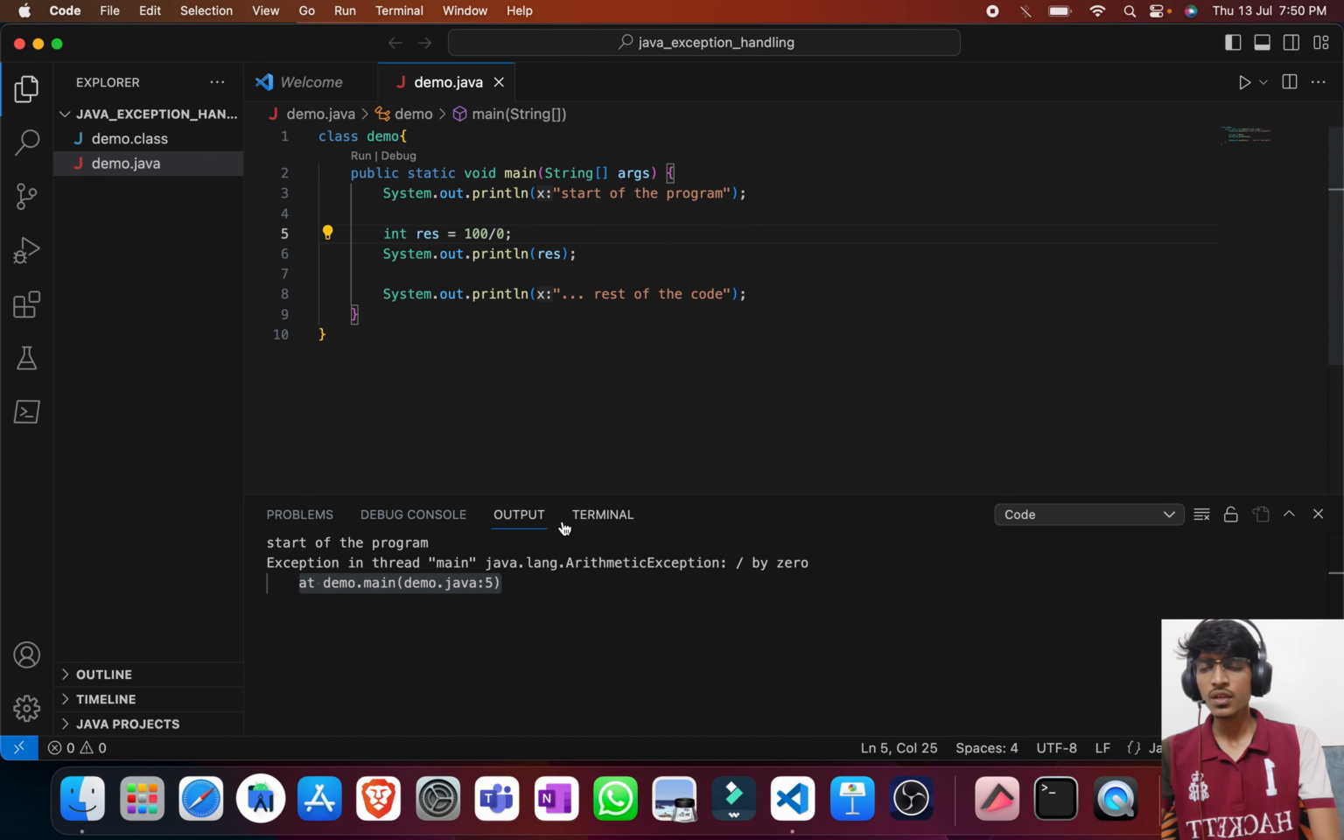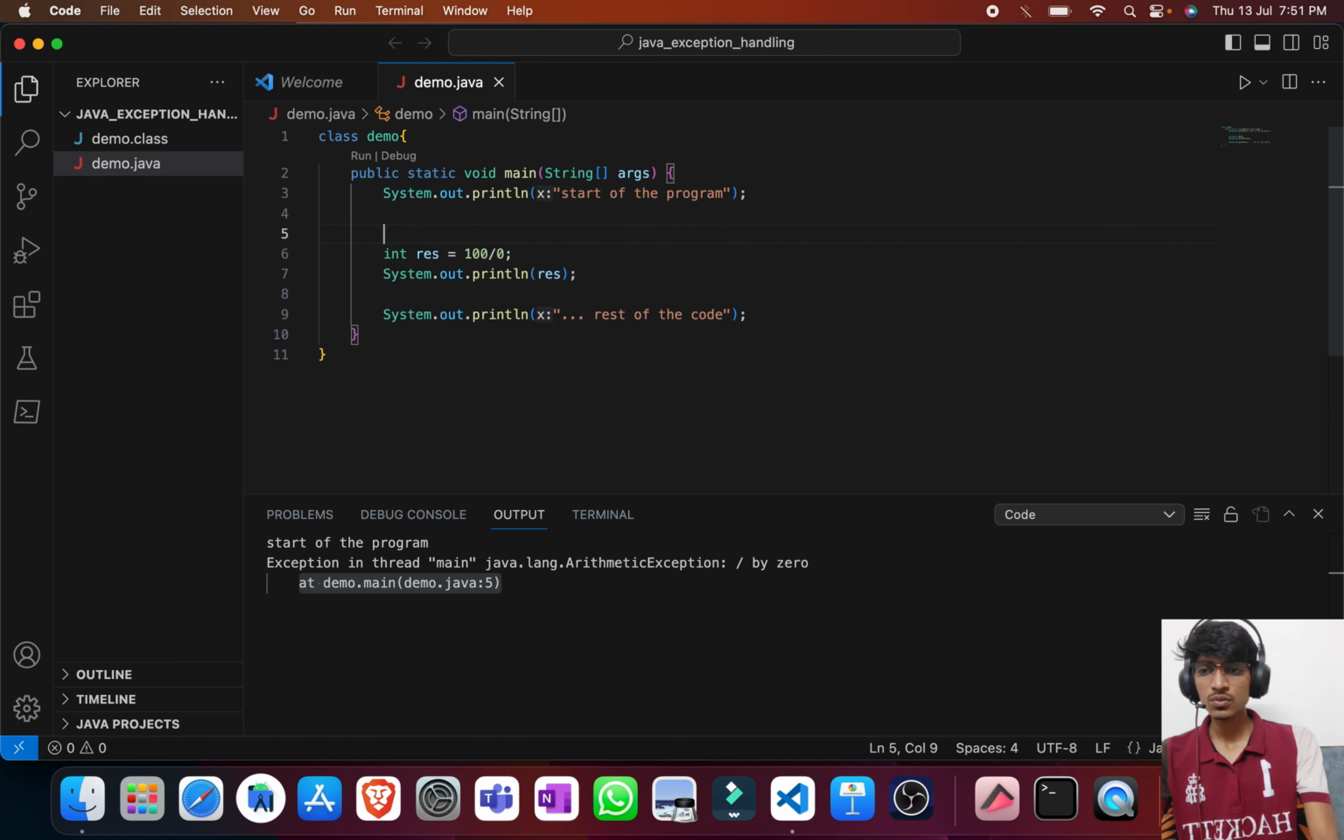As there is an exception in line number 5, the rest of the code will not get executed because of this exception. So it is the unexpected event, or we can say unwanted event, that happens in our program and that disrupts the normal flow. Now let me try to tackle this. I'll just use try catch for now.